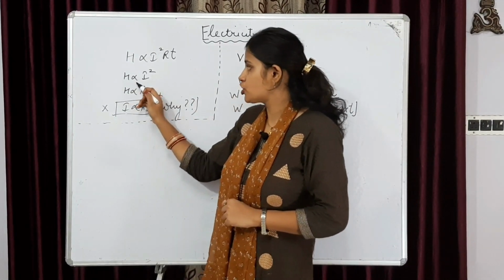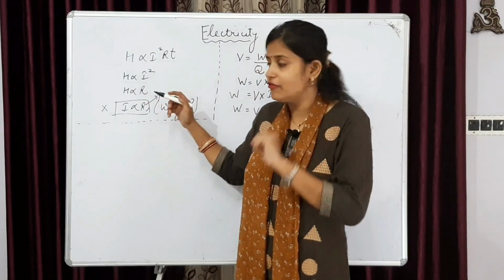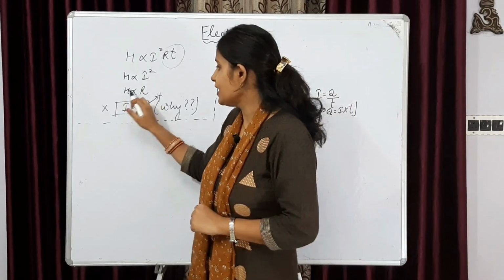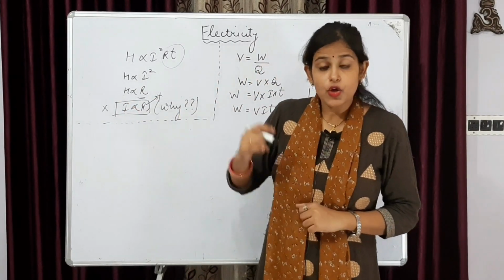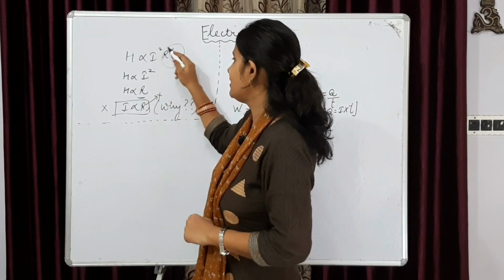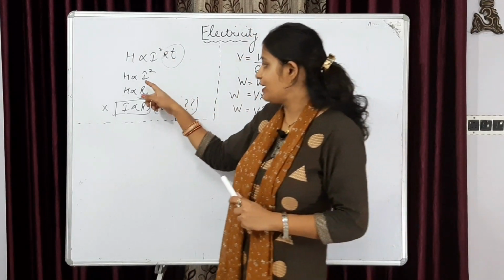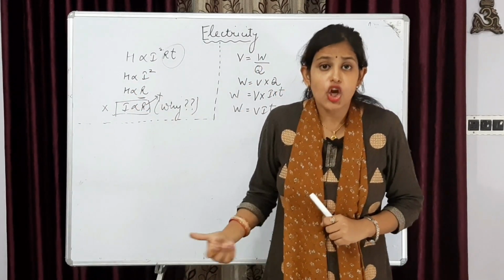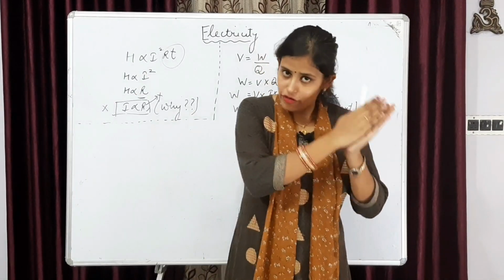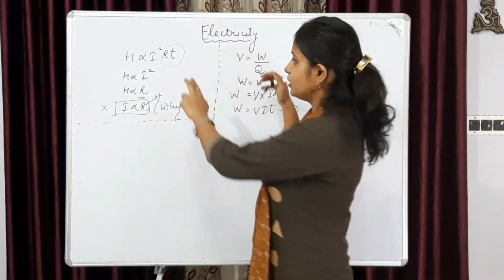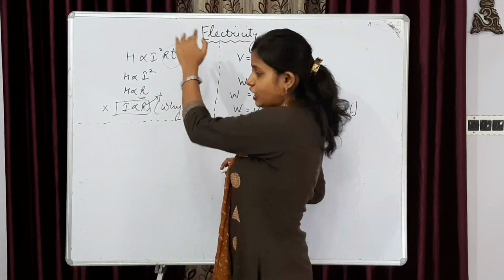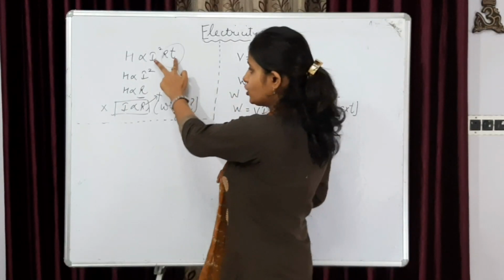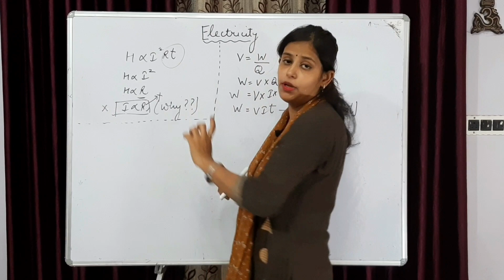Because heat is proportional to the square of the current only when resistance and time are constant, and heat is proportional to resistance only when we assume that current and time are constant. Like we have to find out I square, we have to work on I, that is, on current. So we will be taking the relation of heat and current, keeping in mind that the next two terms should be constant, and if we are talking about resistance, we have to keep in mind that the other two terms, that is current and time, should be constant.